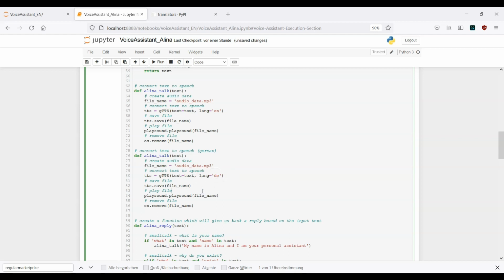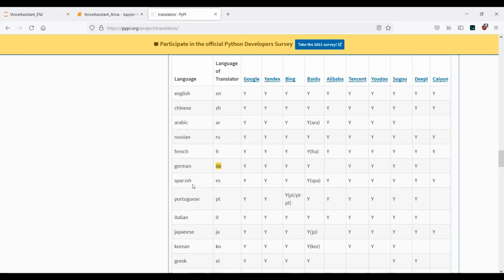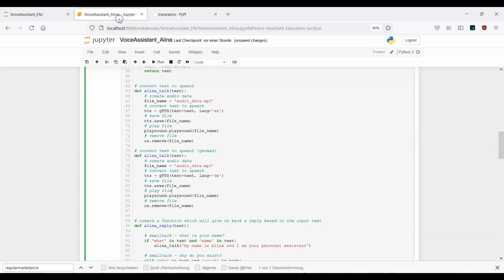This is actually it. And let's say again, you want to work with the Italian language, the Hindi language, the Spanish language, and so on. Just make sure that this language is supported here, and then you can go ahead and modify your language. All right, so in the next step, I need to rename it. So this is Alina Talk DE for German, and this is the default one, Alina Talk. This is step number 1.